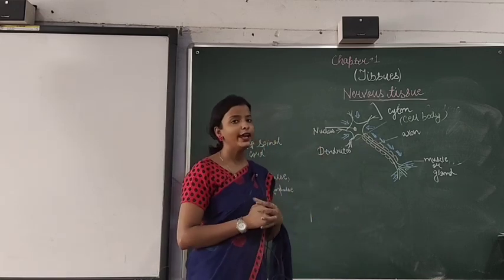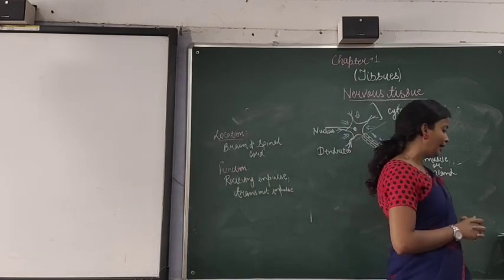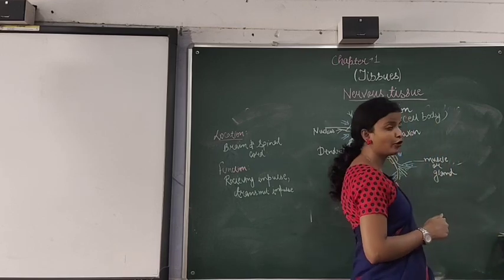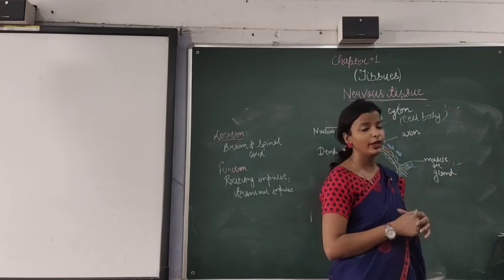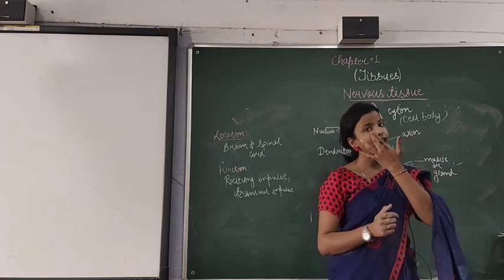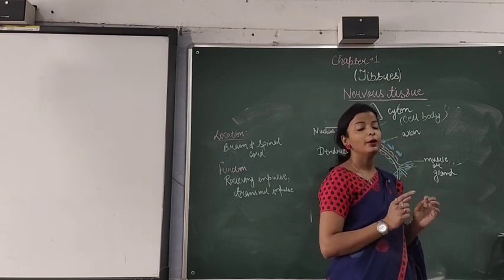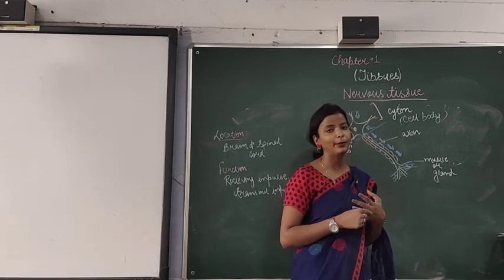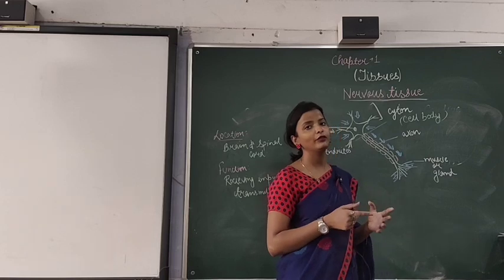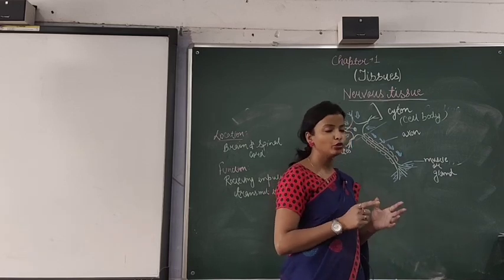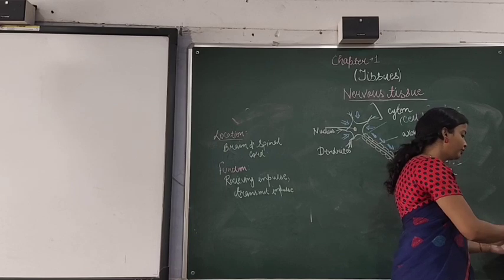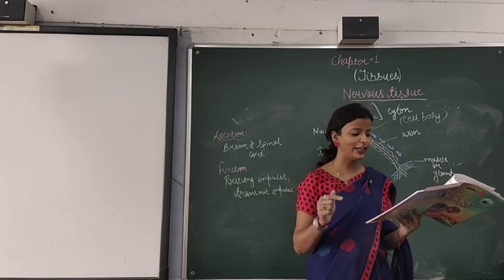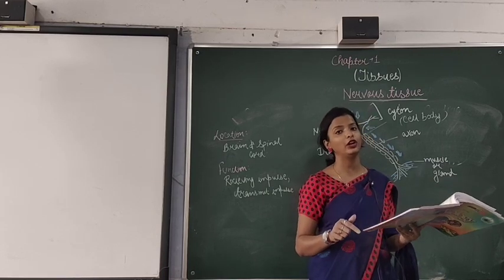Now here we come to the end of our chapter. Students, on page number 23, the structure of nerve cell is given, the same structure which I have drawn, or all the diagrams which I have drawn on my board. Those diagrams you are supposed to practice in your rough copy. When I give the question answers, like fill in the blanks, short answers, long answers, everything we will provide in the form of PDF. The short answers like name the following, and long answer questions like on page number 25, A, B and C questions, you are supposed to write down in your notebook.